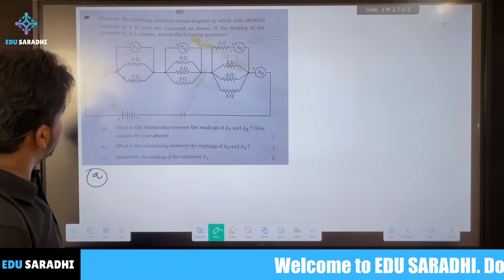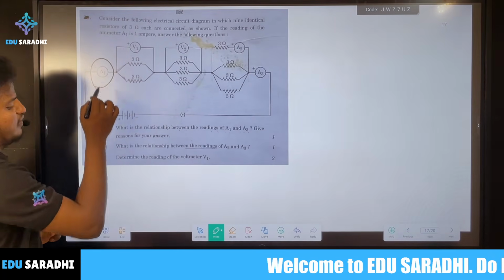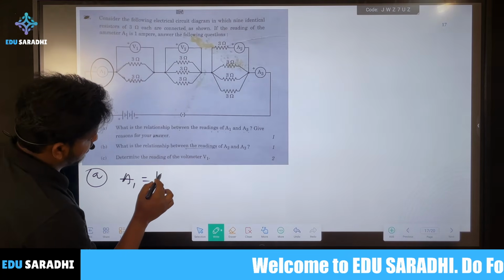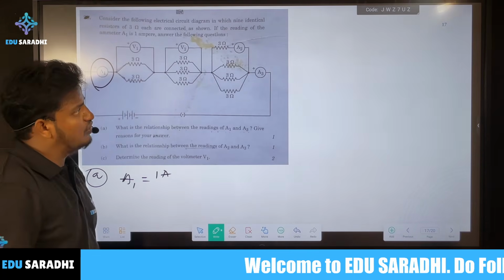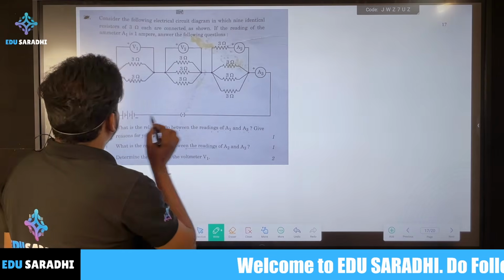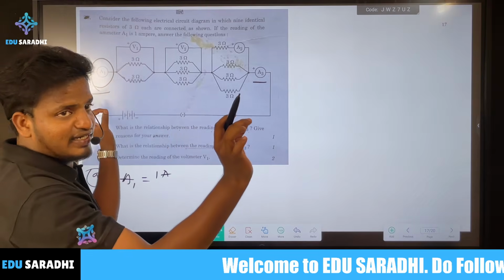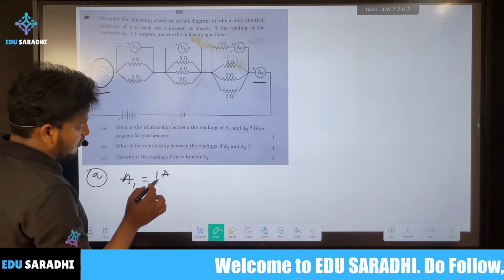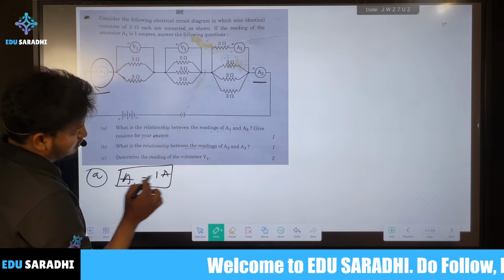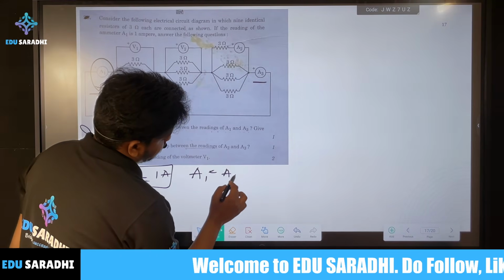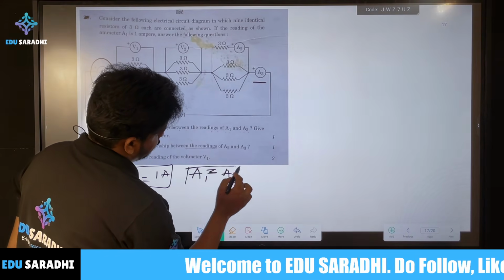They have given A1 as 1 ampere. Here A1 and A3 are both connected in series. As you know, if both are connected in series, then without knowing anything, A1 is equal to A3.